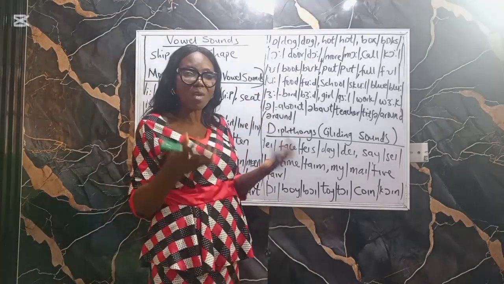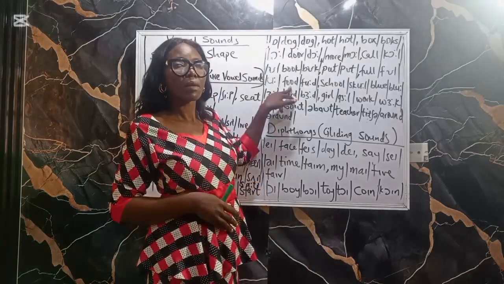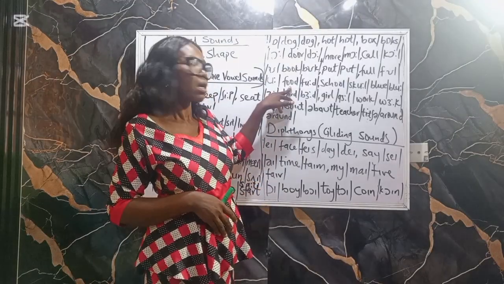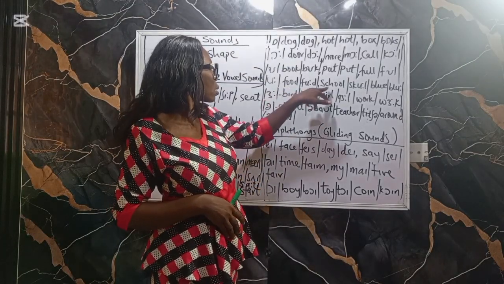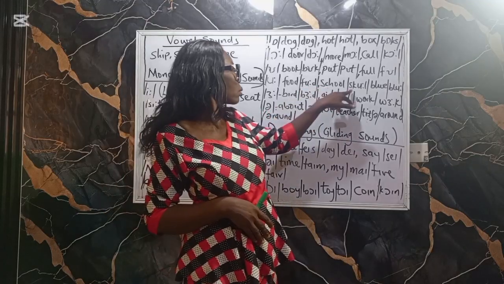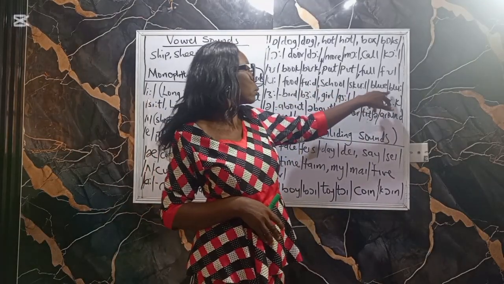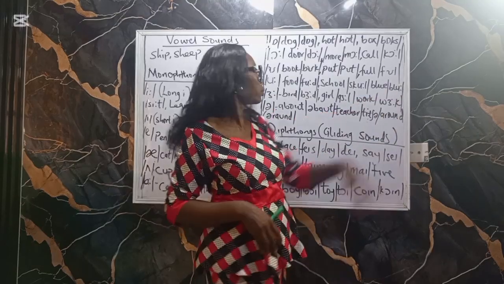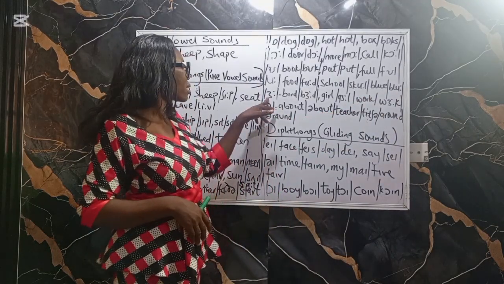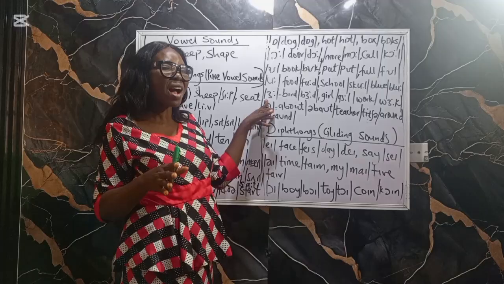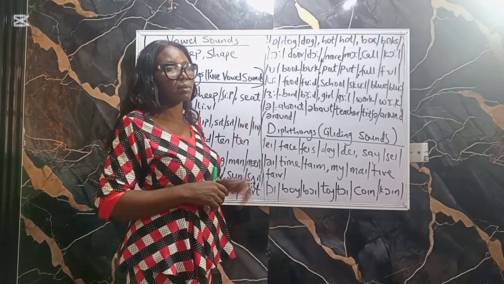So we see it in words like food, school, blue. Then the next one, this is central stress sound.